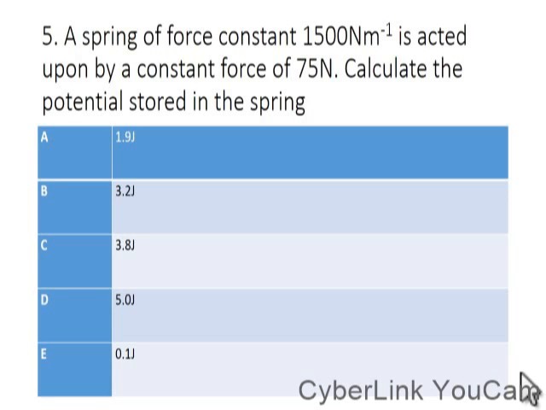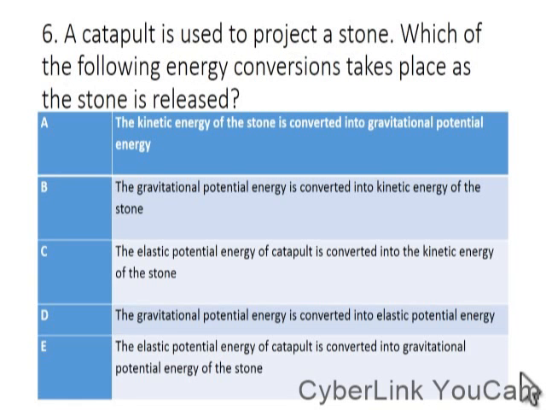Then the next one we have here: a catapult is used to project a stone. Which of the following energy conversions takes place as the stone is released? I explained this when we were under elasticity. We use a catapult to project a stone, but there are some energy conversions that take place. When a stone is being shot from a catapult, initially the catapult possesses an elastic potential energy.